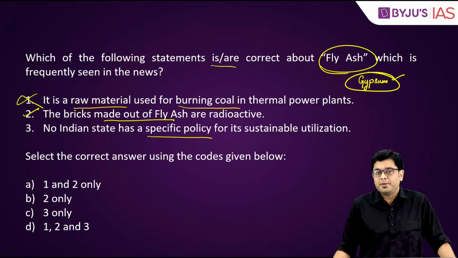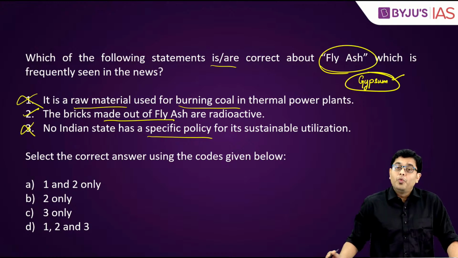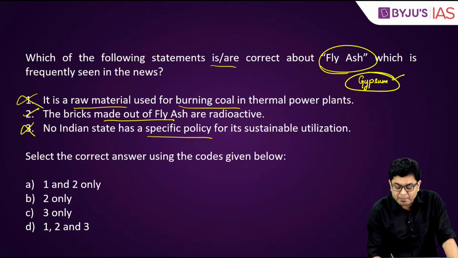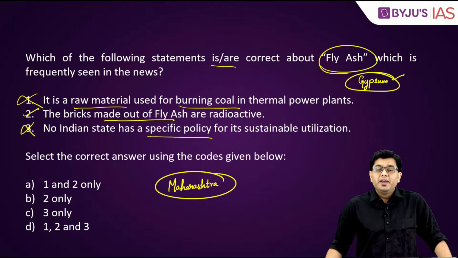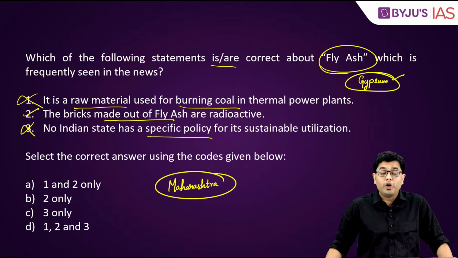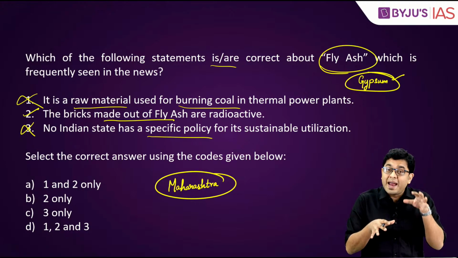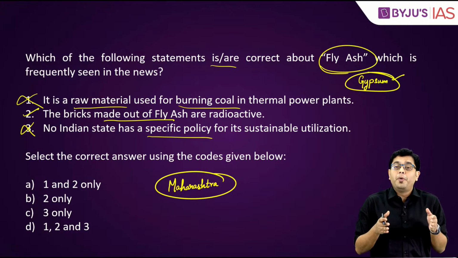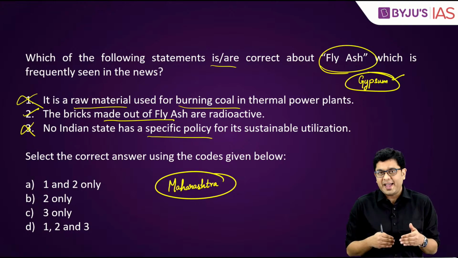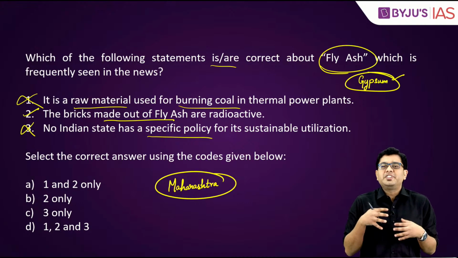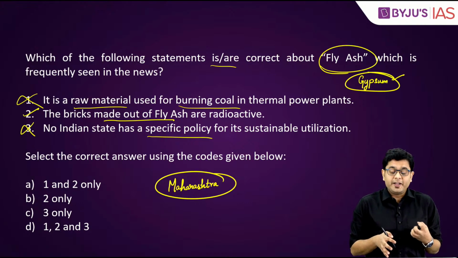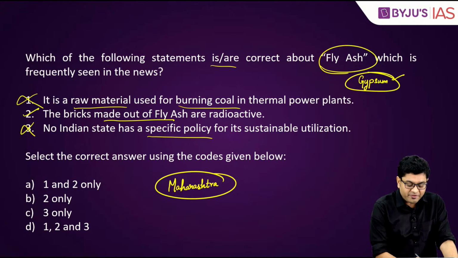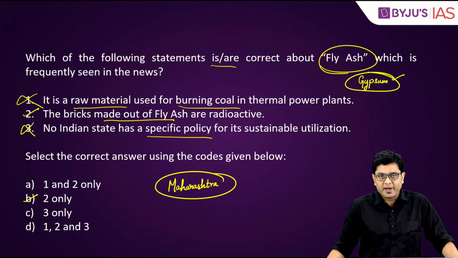Third, no Indian state has a specific policy for its sustainable utilization. Now, this particular statement is wrong. Why? Because states such as Maharashtra, who have a lot of thermal power plants within their state territory, have been particularly active in making laws regarding the utilization of fly ash. The state government has made it mandatory for the thermal power plants to come up with a usage plan for fly ash. So, various different states are also exploring a similar kind of law. So, in this question, you have B, that is 2 only, which is correct.